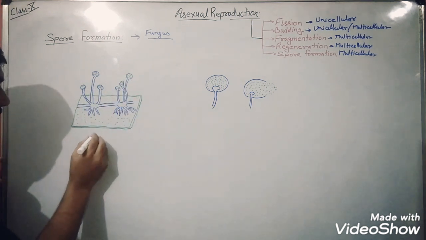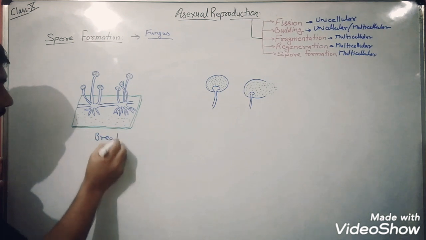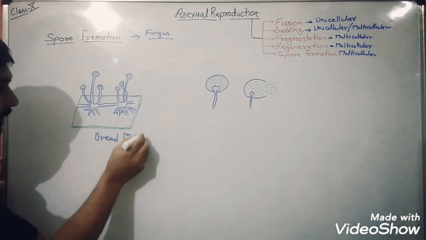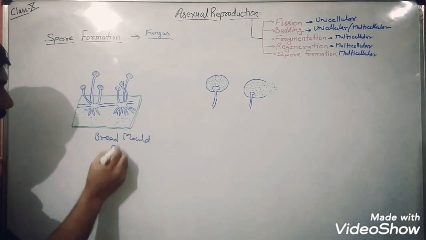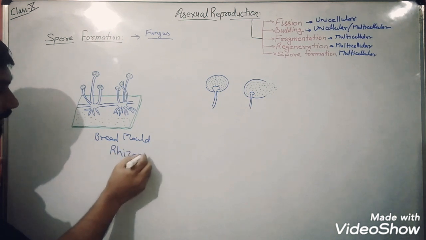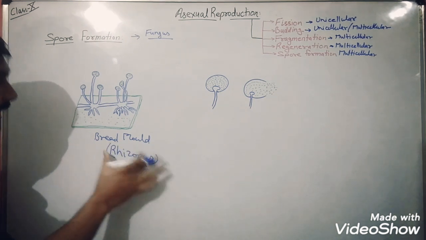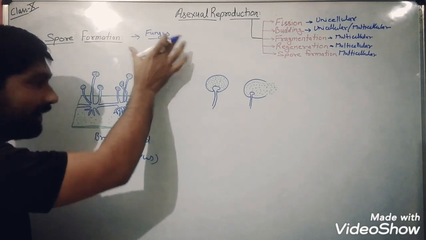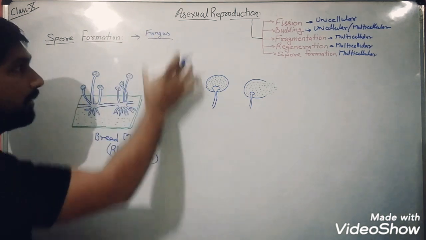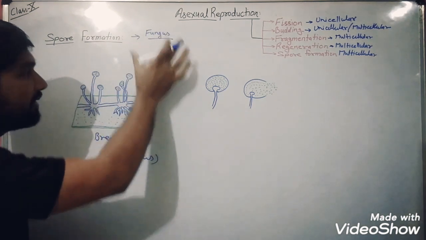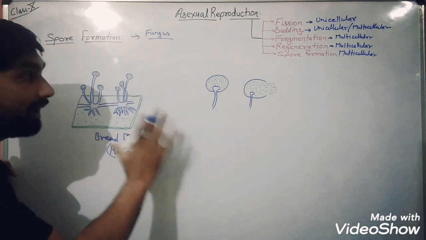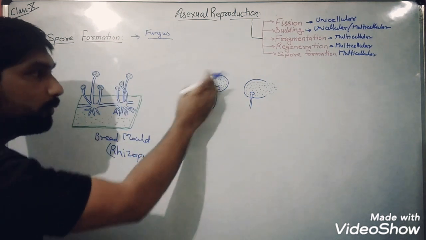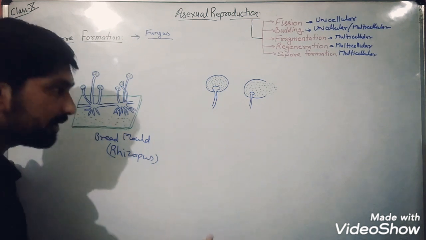Bread mold, or that is also known as what? Rhizopus. So Rhizopus is what? A fungus species, and all the members of fungus species have a tendency to form spores. These are the reproductive structures.